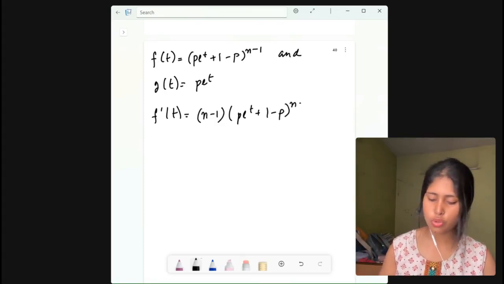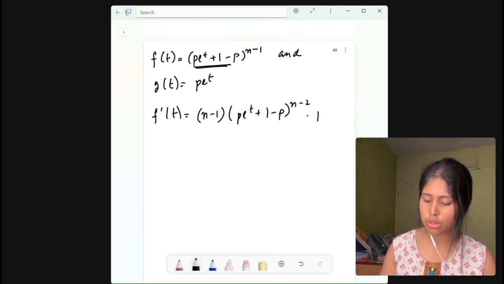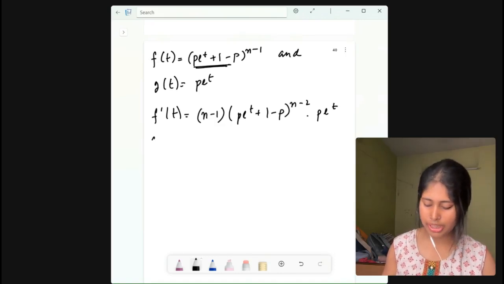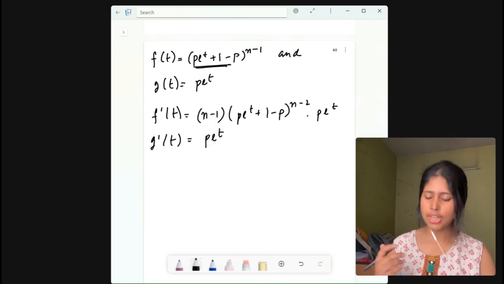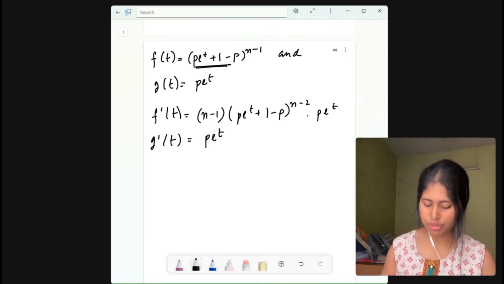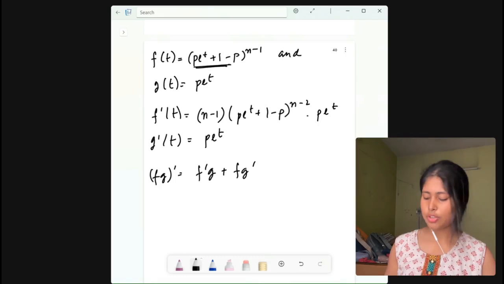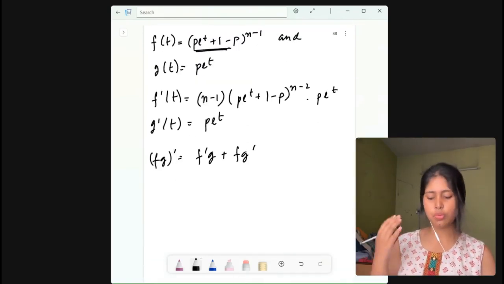So n minus 2 into, and then you need to differentiate the part in the bracket, that will be p into e to the power t. All right. Now coming to g dash t, g dash t will be p into e to the power t itself. All right. Now we will do the product rule. (fg) dash is equal to f dash g plus f g dash. All right. So now we already know what is f, what is g, f dash and g dash, right?